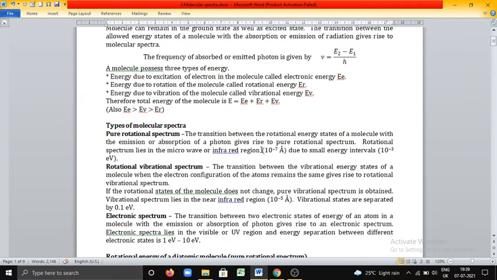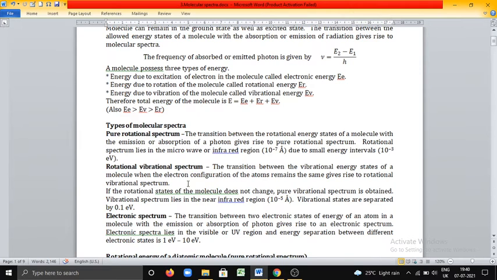What is rotational vibrational spectrum? It is the spectrum that arises due to transition between the vibrational energy states of a molecule when the electron configuration of the atom remains the same. Suppose the rotational energy of the molecule does not change, it remains constant, then we call it pure vibrational spectrum. You have to mention this condition.